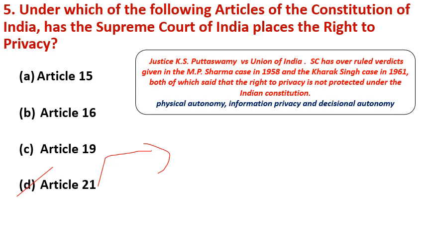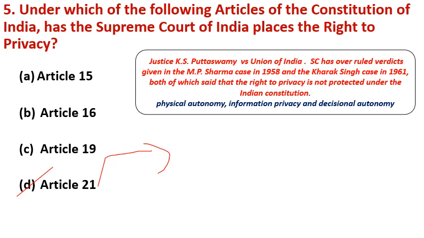In the Puttaswamy versus Union of India case in 2017, the Supreme Court overruled the verdicts given in the MP Sharma case in 1958 and the Kharak Singh case in 1961, both of which said that the right to privacy is not protected under the Indian Constitution. Means in those 2 previous cases the Supreme Court said there is no right to privacy in India. But in the 2017 K.S. Puttaswamy versus Union of India case, the Supreme Court said that the right to privacy is a part of the fundamental right.